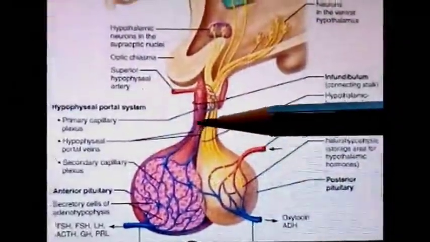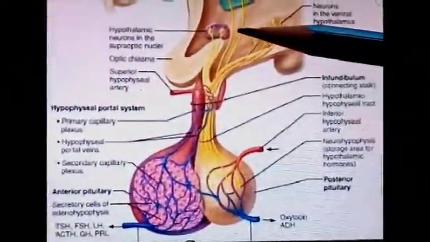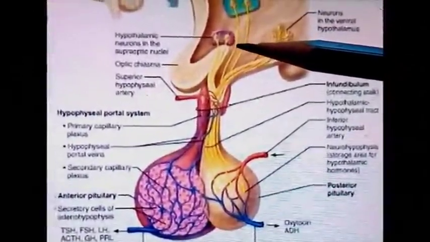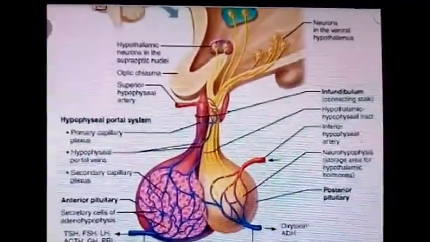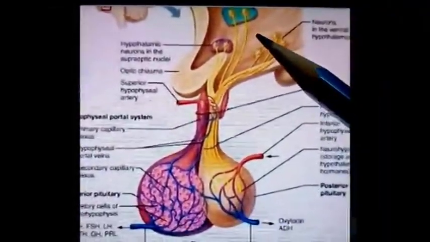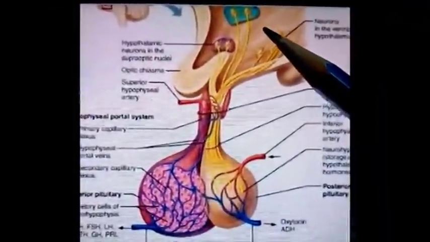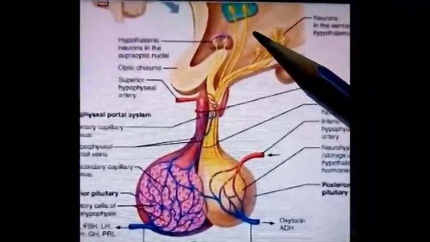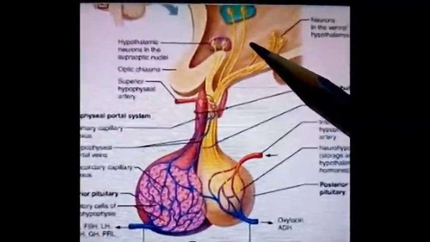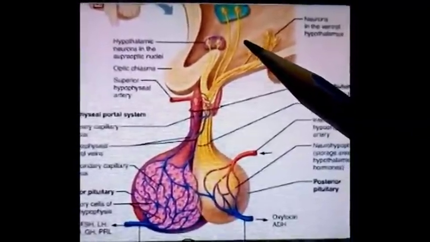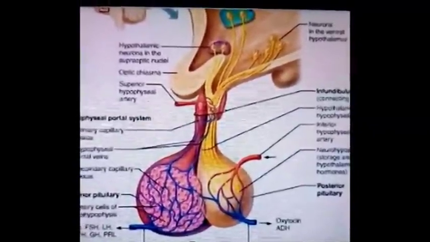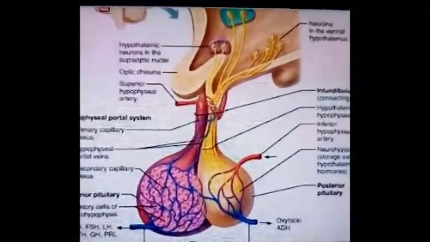Pressure by tumor on the hypothalamus may cause hypothalamic syndromes. Damage to hypothalamus may cause disturbances or imbalance in body temperature regulation, growth, weight, sodium and water balance, milk production, emotions and sleep cycles.